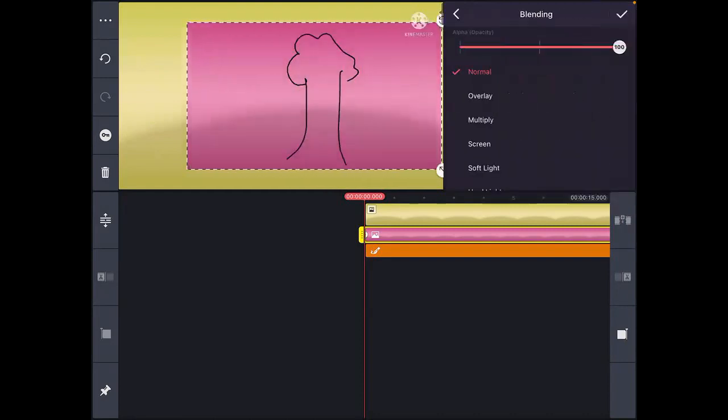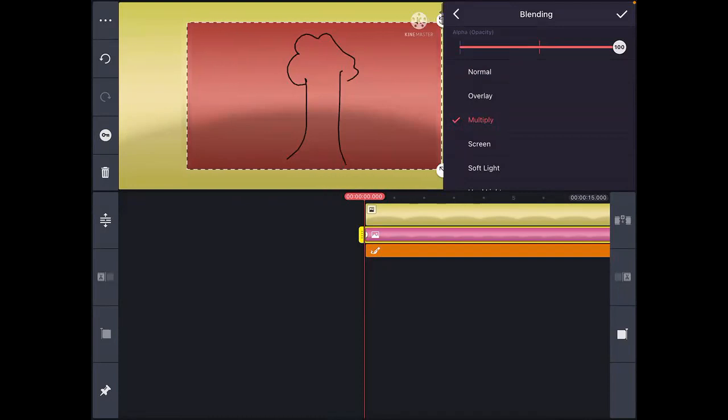Then I will take this blend mode. Did you see what happened? Actually, what was the color that I added? The pink color, right? I did this multiply operation. So what happened here? The colors got mixed. Yellow and pink got mixed. That is what we are able to see.